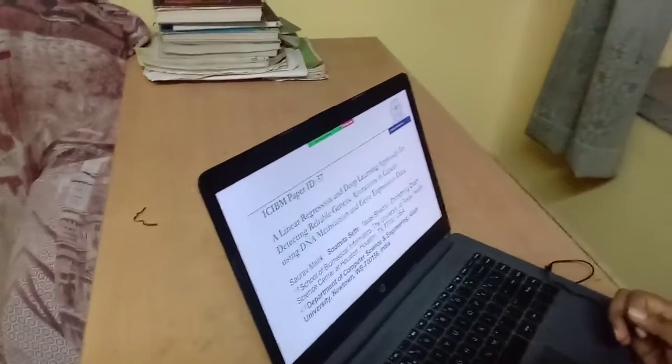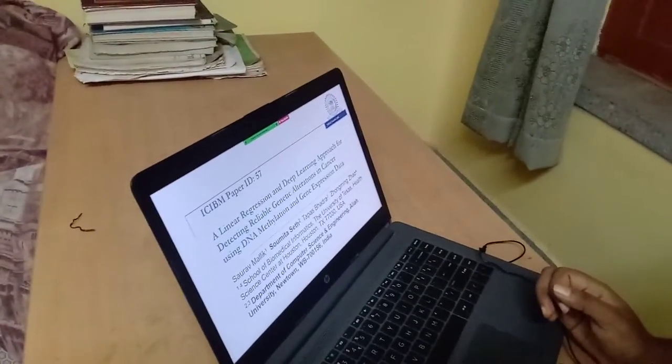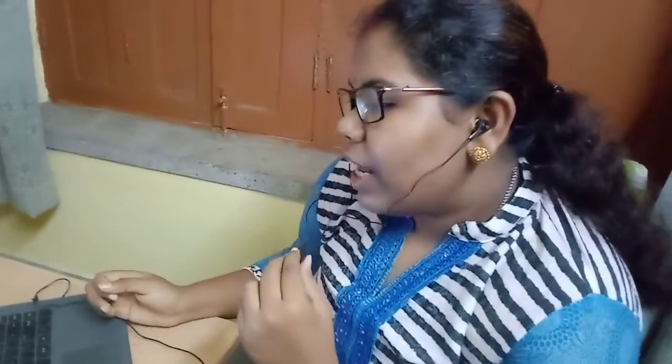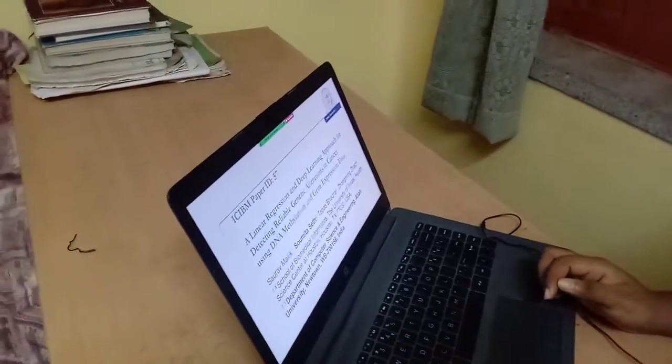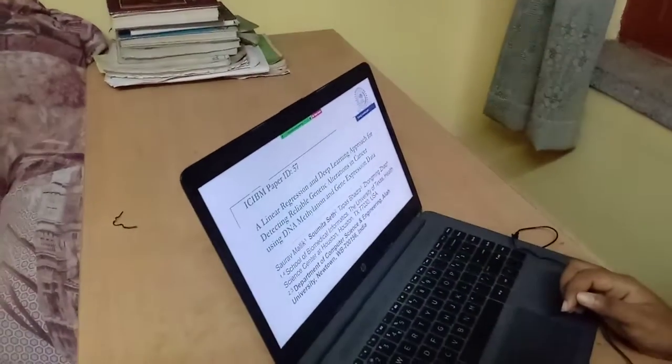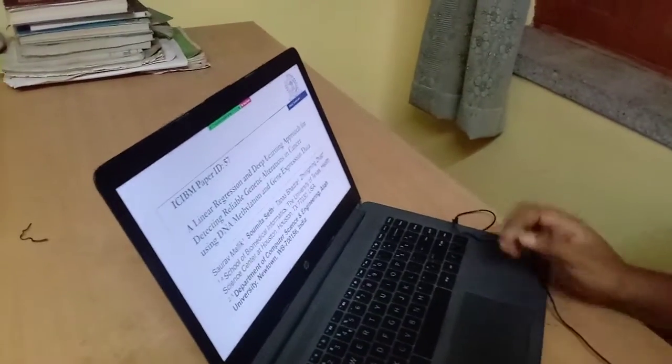I am glad to present here our research work at the ICIBM conference. The paper is titled A Linear Regression and Deep Learning Approach for Detecting Reliable Genetic Alteration in Cancer using DNA Methylation and Gene Expression Data.